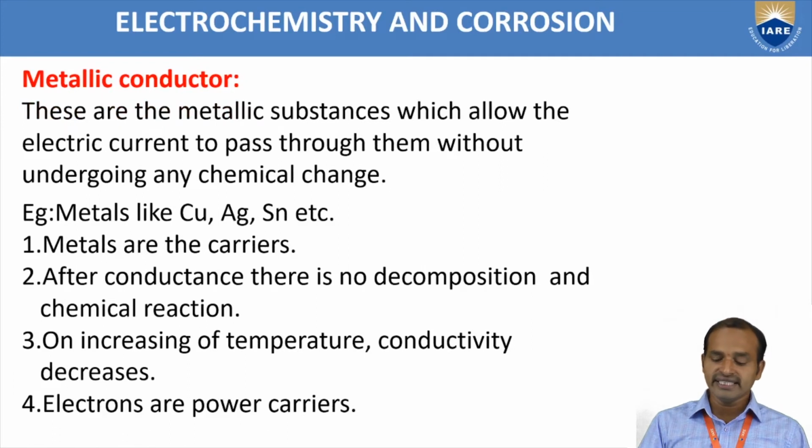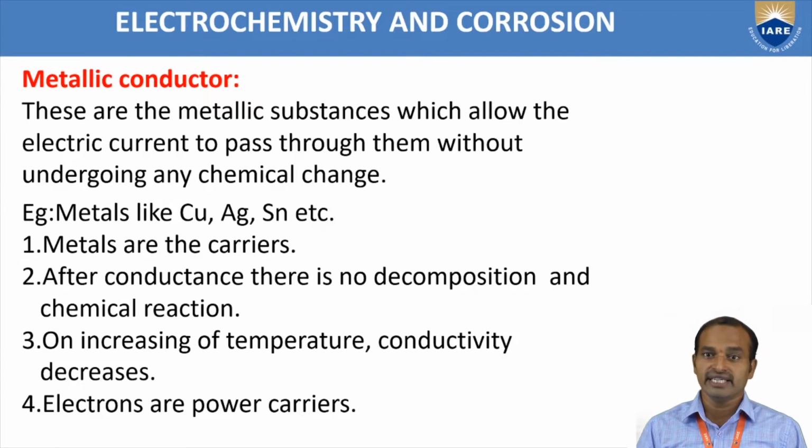Metallic conductors are metallic substances which allow the electric current to pass through them without undergoing any chemical change or decomposition. Those are called metallic conductors. The best examples are copper, silver, tin, etc.